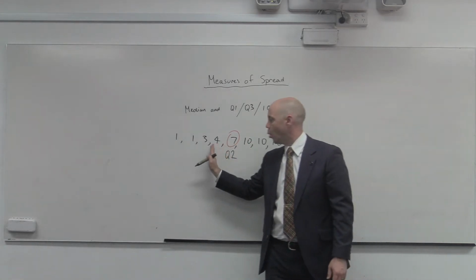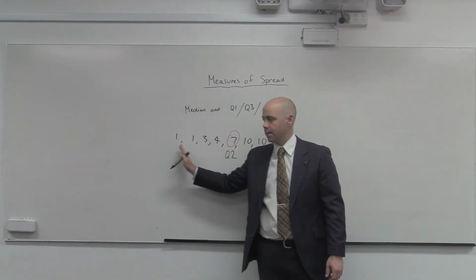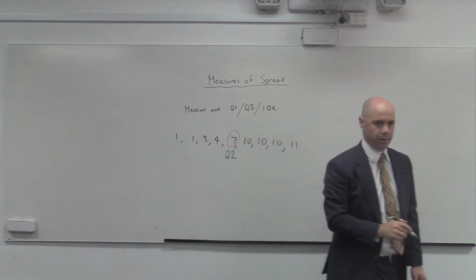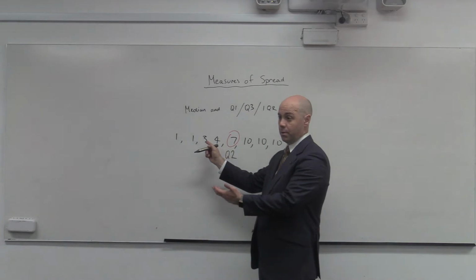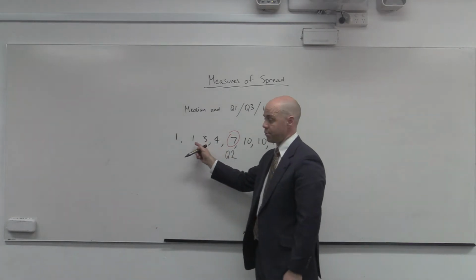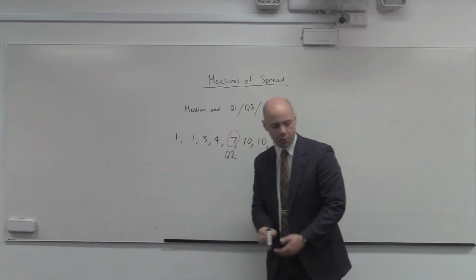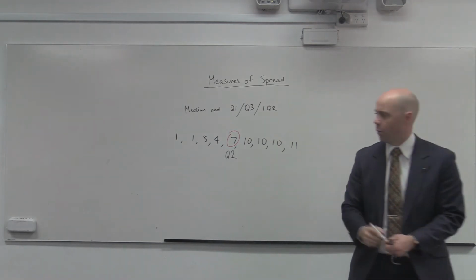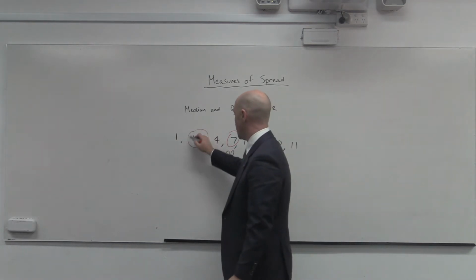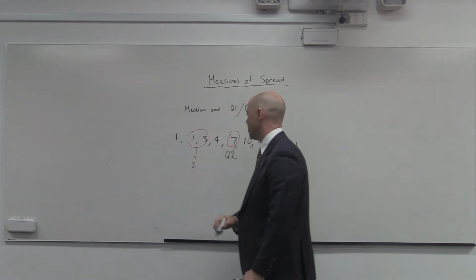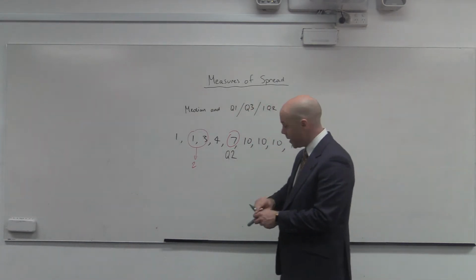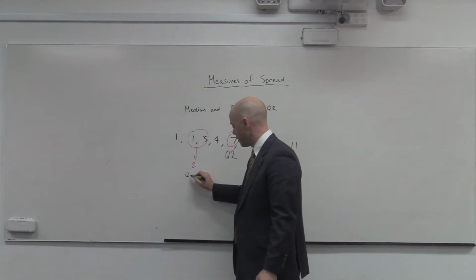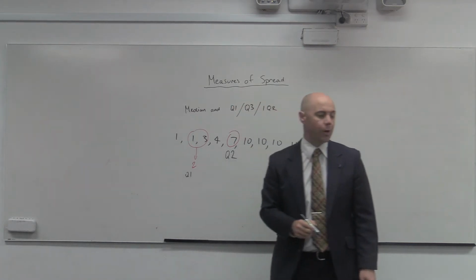What is the median of that one? 2. Why did you say 2? 3 plus 1. That's right. When we've got an even number of data points, we find the 2 in the middle and find the halfway point by adding together and dividing by 2. And so our Q1 score is 2.